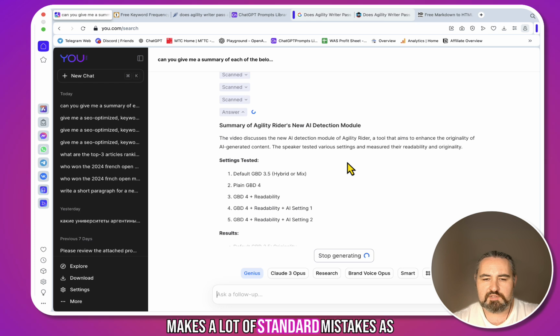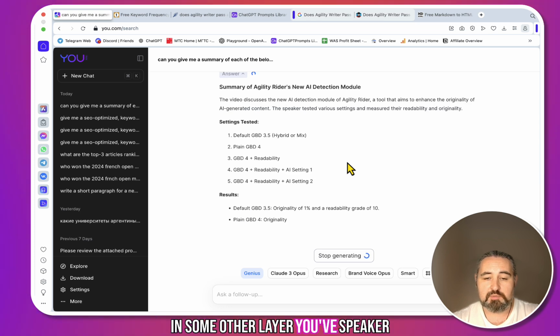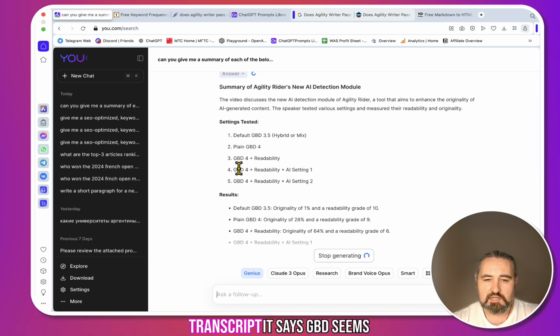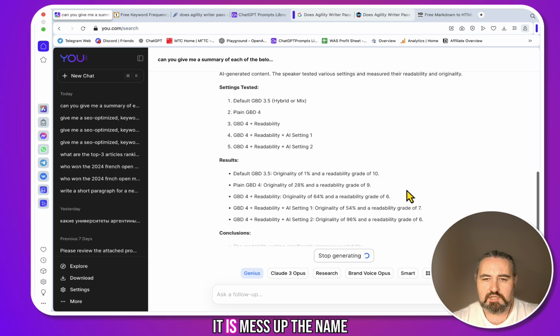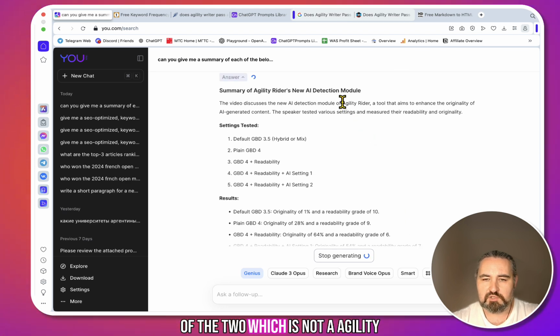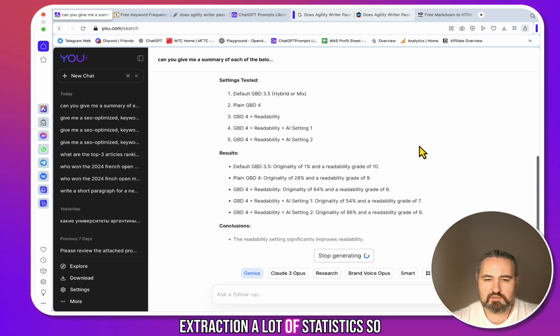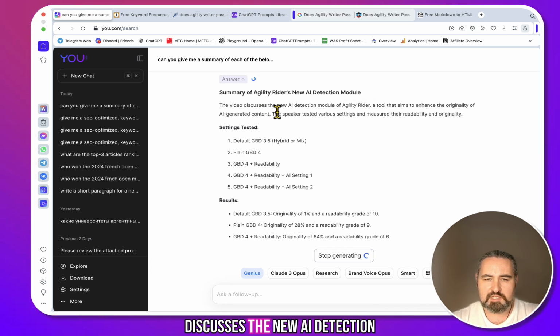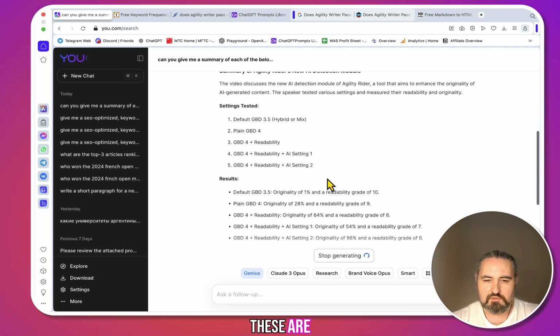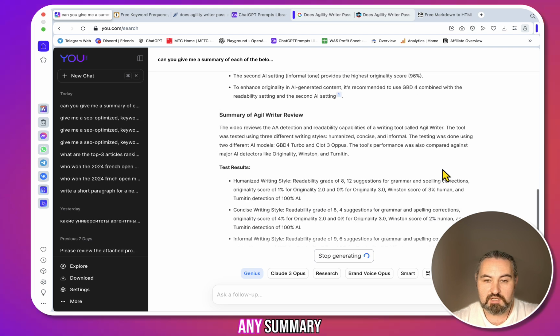It makes a lot of standard mistakes since I'm not a native speaker and it relies on the transcript. It says GBT instead of GPT. It is messing up the name of the tool, which is not Agility Writer, although it would be fun, but Agility Writer. But as you can see, it's extracting a lot of statistics. So the first video discusses the new AI detection module. Settings tested: the default, GPT 3.5, plain GPT-4, GPT-4 plus readability, GPT-4 plus readability AI setting 1 and 2. And these are the results and the conclusion and a summary.